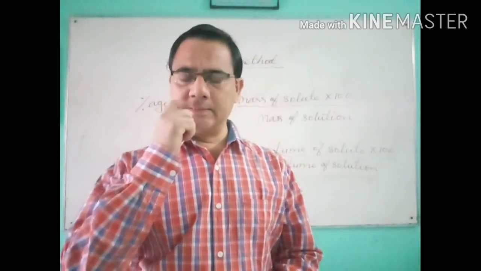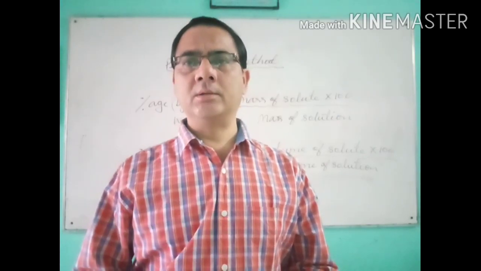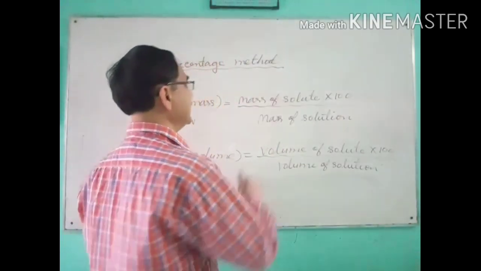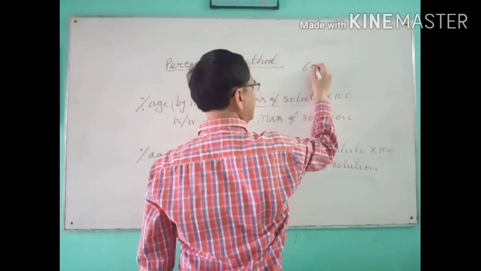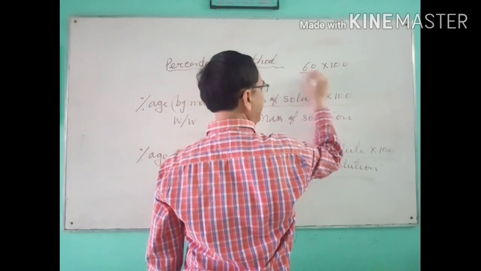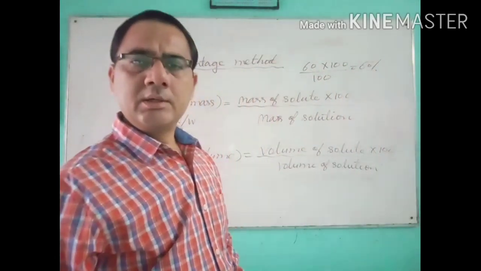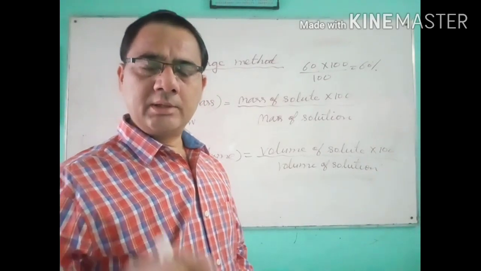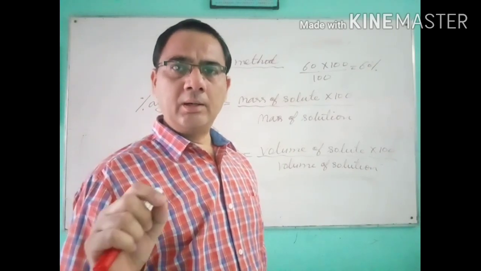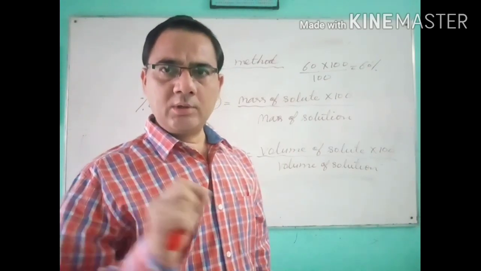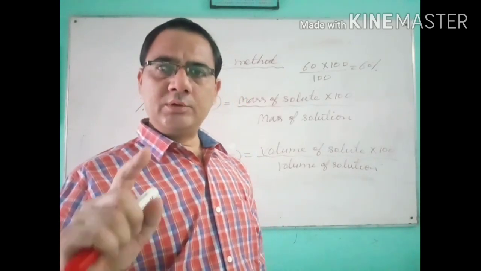You calculate 60 marks, that is 60 multiplied by 100 upon total marks. So how do you calculate? That is 60 multiplied by 100 upon 100, and you say that I have got 60% marks. It means marks obtained multiplied by 100 upon total marks. So the same concept we will use here. When we calculate the concentration of the solution, then we use the percentage method.